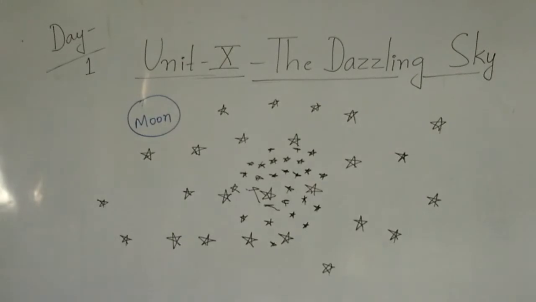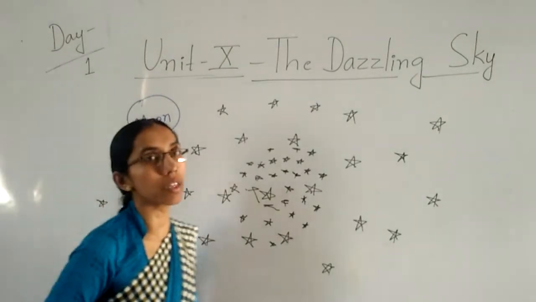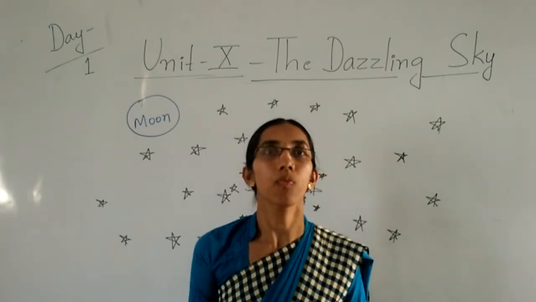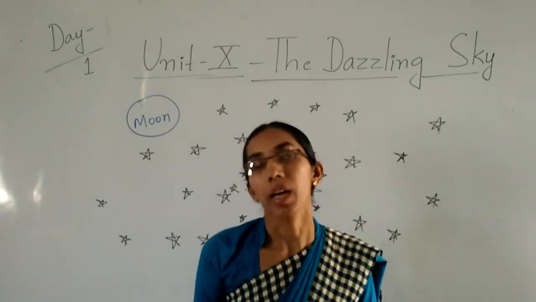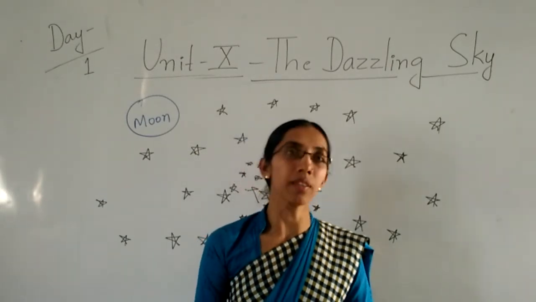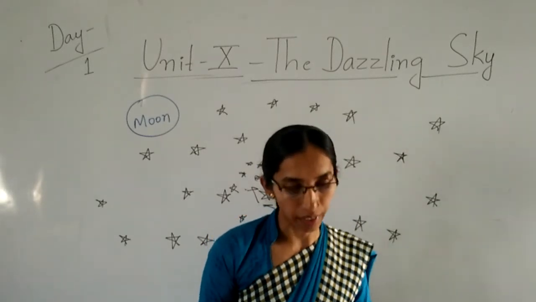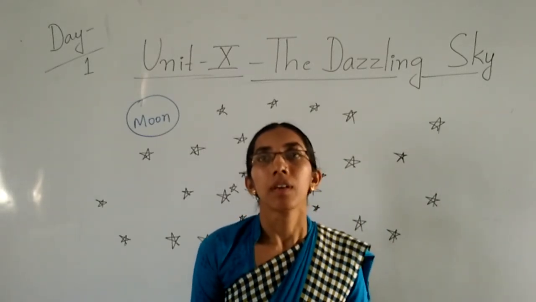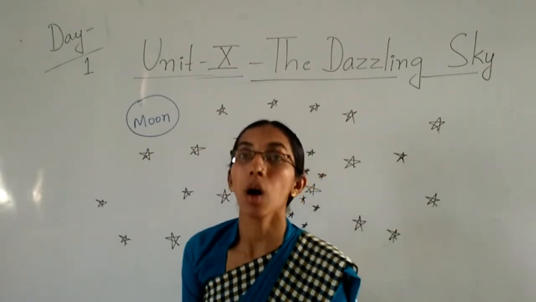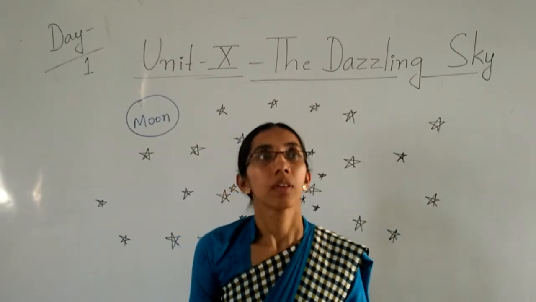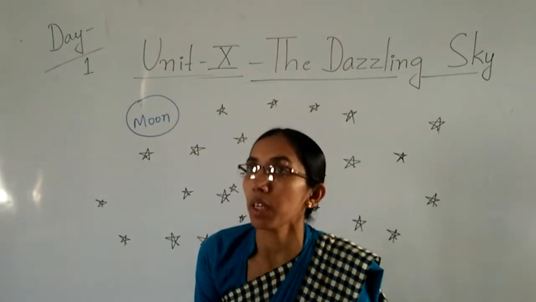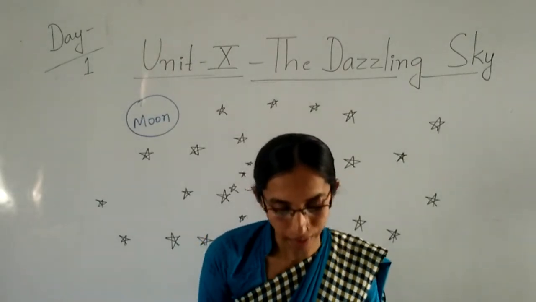So children, just now I have shown one small story about the sun, moon and the star. How these three are fighting about who is the best and who looks very beautiful. You know, children? So what are the things we can see in the sky? Like sun, moon and the star. All this looks very beautiful. Sun looks very beautiful in the daytime. Stars and moon look very beautiful in the night time.